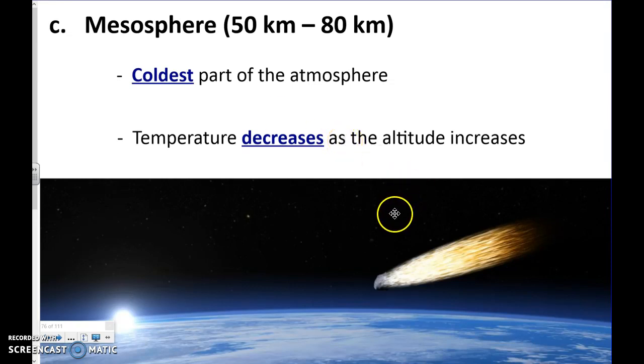I chose this picture to represent the mesosphere because this is actually where meteors start to burn up. This is the layer where meteors start to really experience that friction, and so they start to burn. They're broken down as they go through. So if you're seeing a shooting star, you're seeing rocks enter the mesosphere.